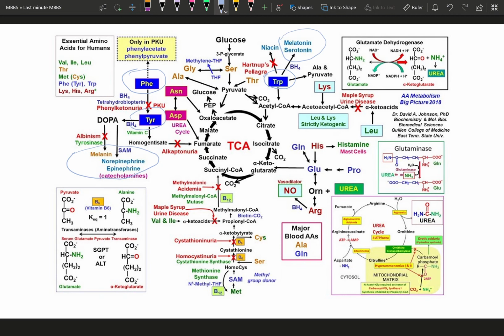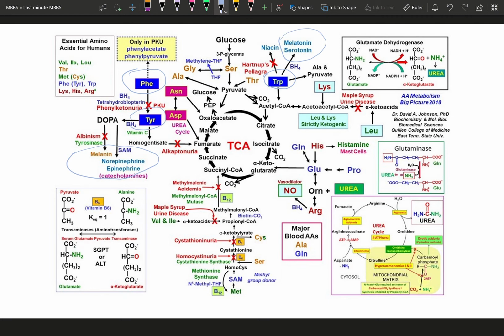Melatonin plays a very vital role in sleep, and serotonin is a neurotransmitter which is of very high importance related to mood and depression and happiness and all of that. Serotonin is going to be very important. And you see dopamine will be produced from tyrosine. So phenylalanine, tyrosine, tryptophan, very important.